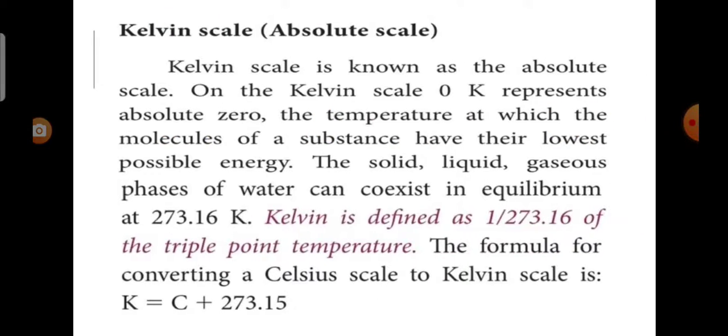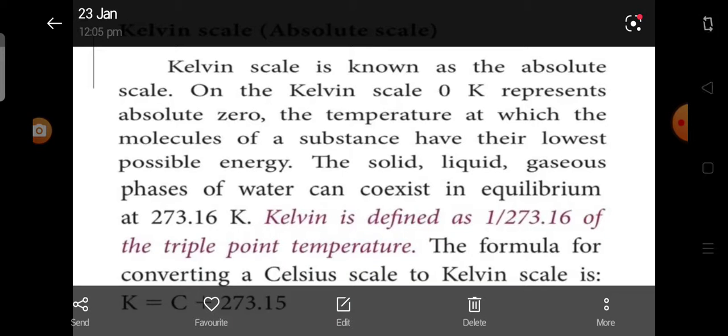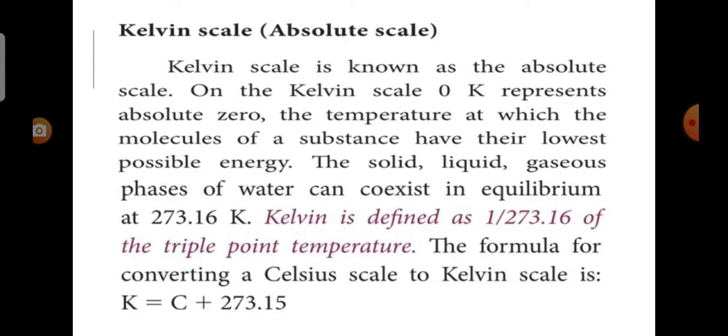And the last scale is Kelvin scale. Kelvin scale is also known as absolute scale. On the Kelvin scale, 0 Kelvin represents absolute zero, the temperature at which the molecules of a substance have the lowest possible energy. The solid, liquid, and gaseous phases of water can coexist in equilibrium at 273.16 Kelvin.